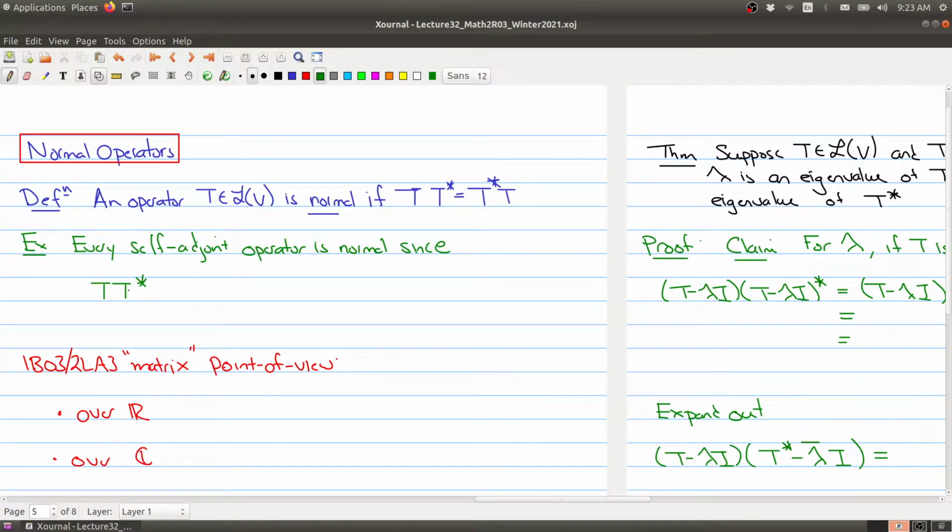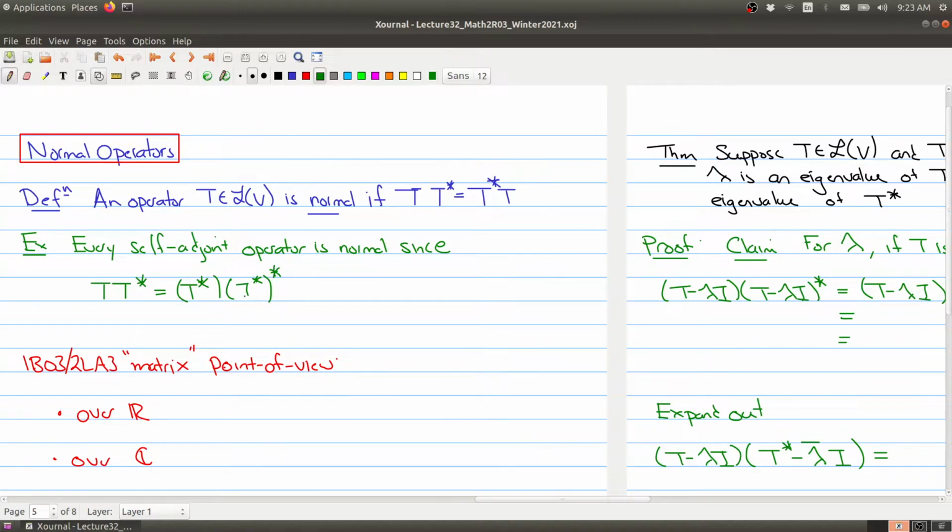We're looking at T times the adjoint, or first evaluating at the adjoint and then composing it with T. Now, because this is a self-adjoint operator, we can replace T with its adjoint, and then we can also replace T with its adjoint over here.